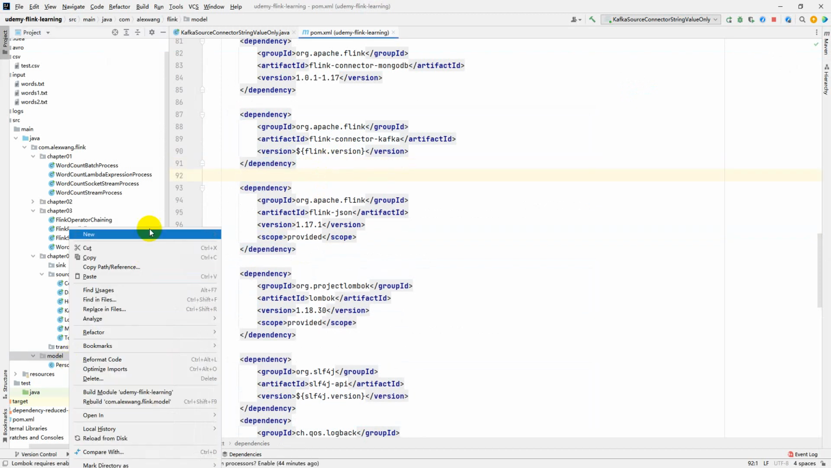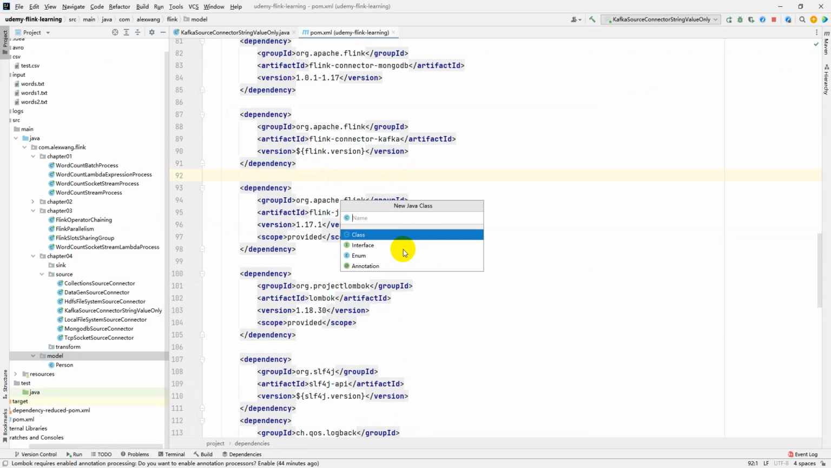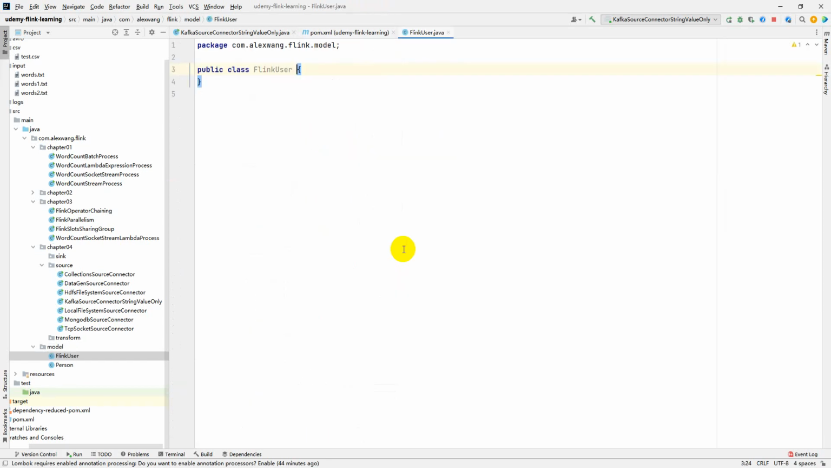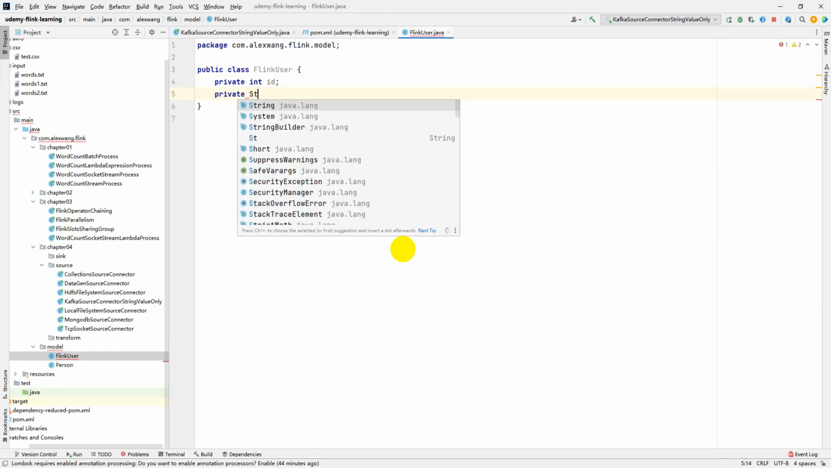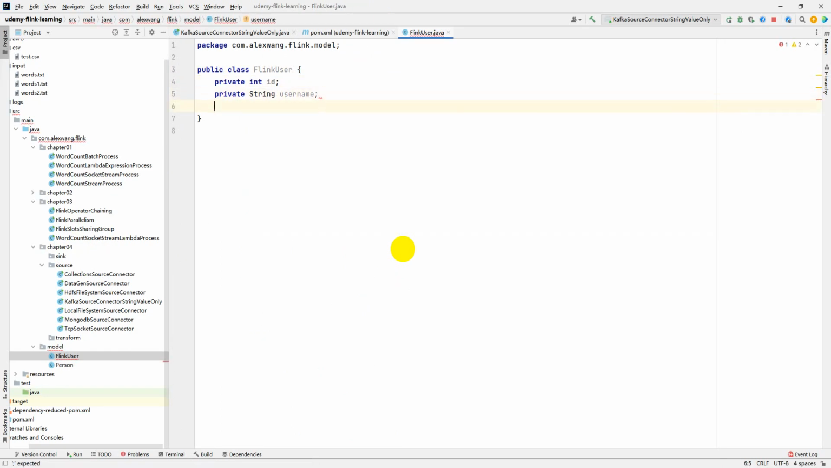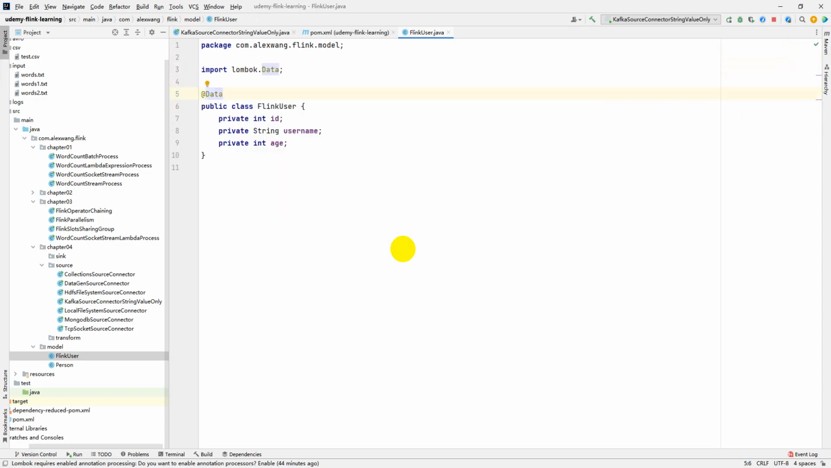And then let me create another Java module used to define the corresponding JSON fields. We give the name Flink user class. This is a simple Java class. Declare three fields: ID, username, and age. We can use the Lombok data annotation to annotate this class.